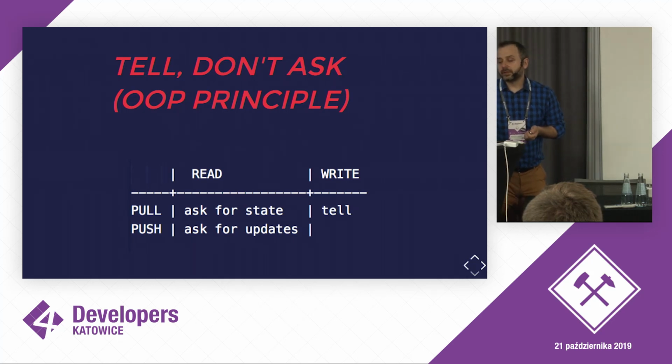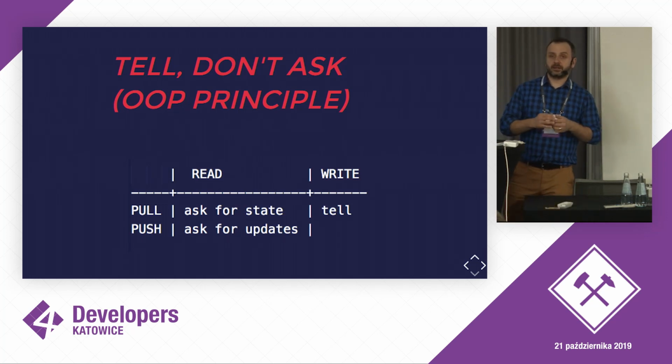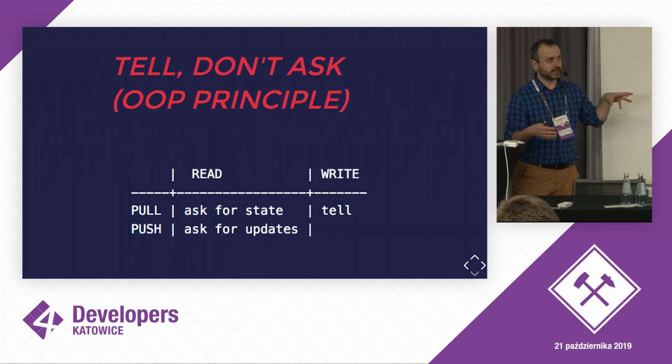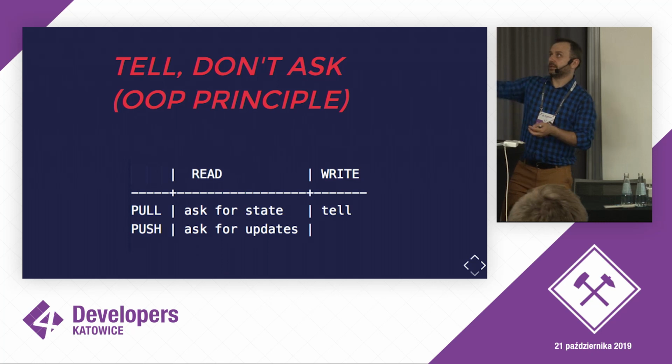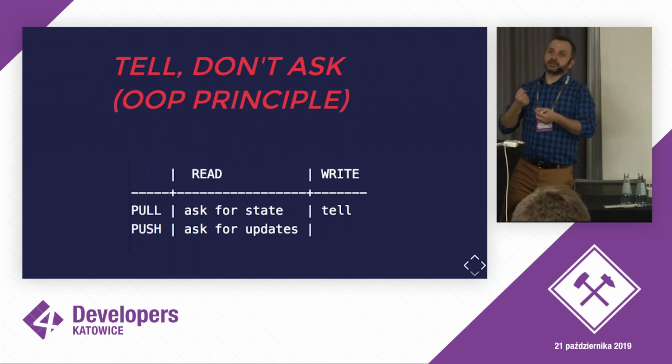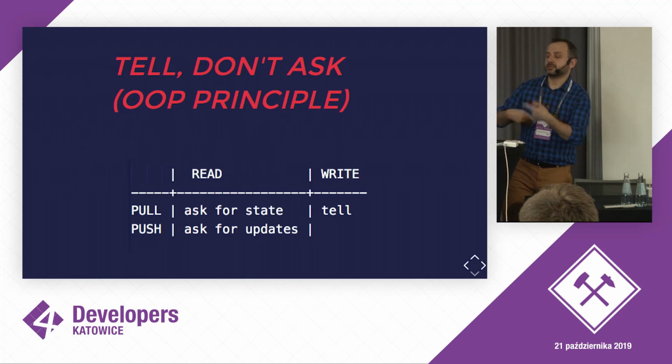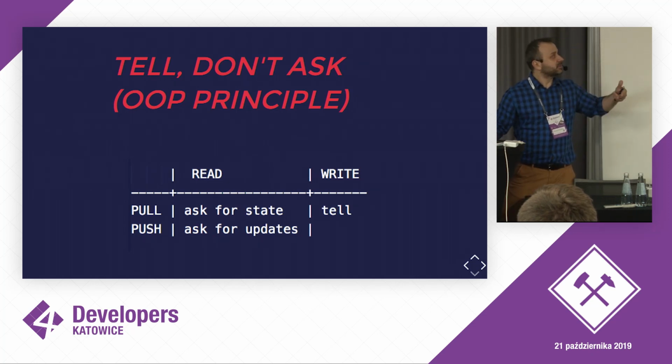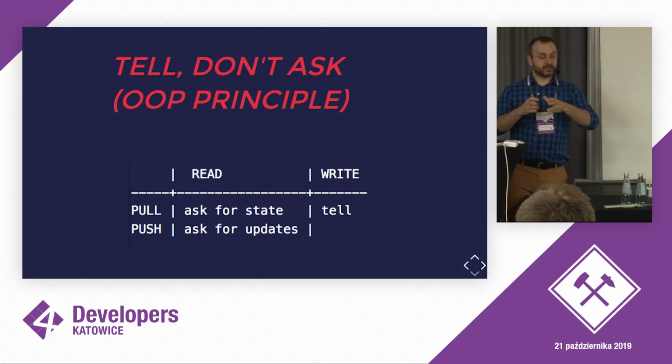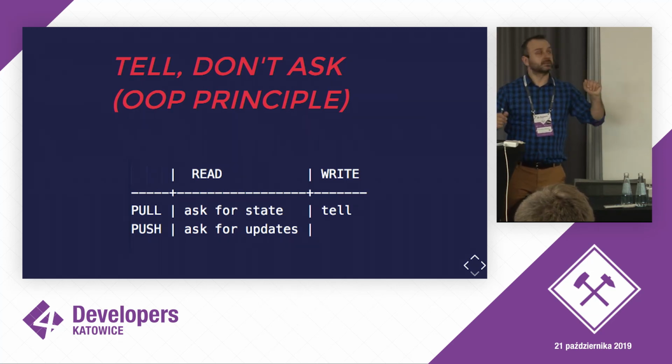Now, you might be familiar with the tell, don't ask object-oriented principle, which basically means instead of treating objects as passive storage for data, like anemic objects, where we get the data out of them and manage all our logic within a service, we would like to provide lots of mutation methods in the object so that we don't have to pull the data out, but the object would transform itself without the abstraction leaking outside of it.